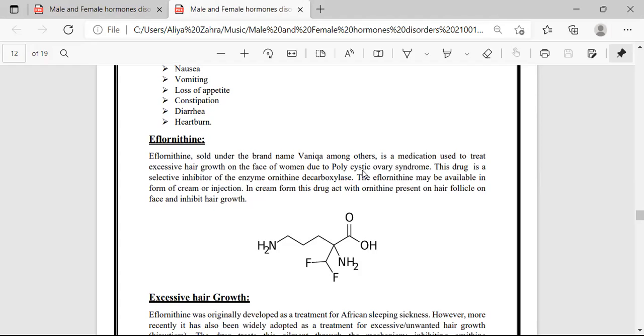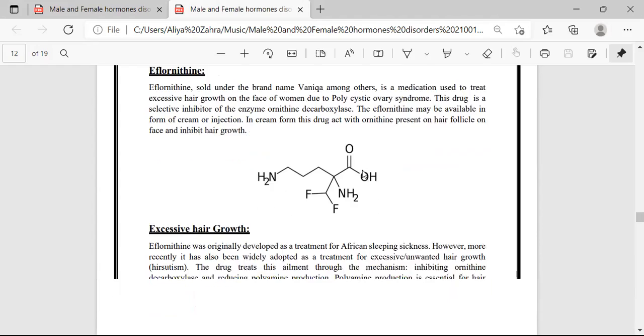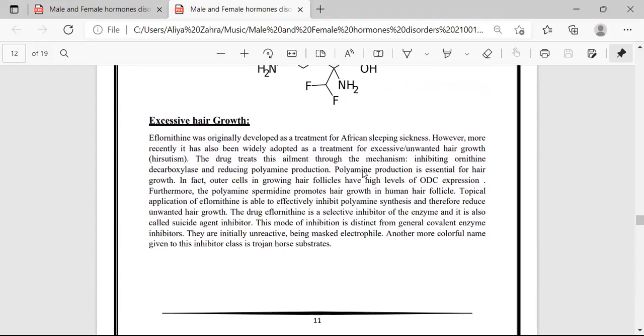Here is the structure of eflornithine, which is given for excessive hair growth. Eflornithine was originally developed as a treatment for African sleeping sickness. However, recently it has also been widely adopted as a treatment for excessive unwanted hair.